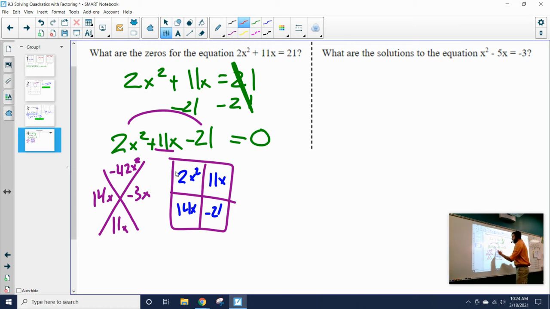What are two numbers that multiply to create 2x squared? Well, I know it has to have an x and an x in each of them. I know a 2 has to go into one of those locations because it's a 2x squared. So a 2 and a 1 are going to multiply to create 2. So one of these is going to be a 1, one of these is going to be 2.